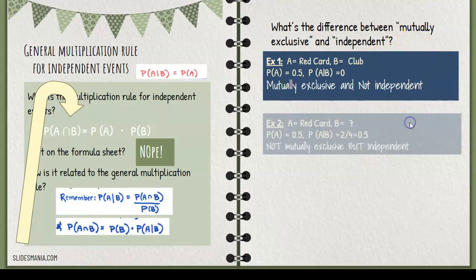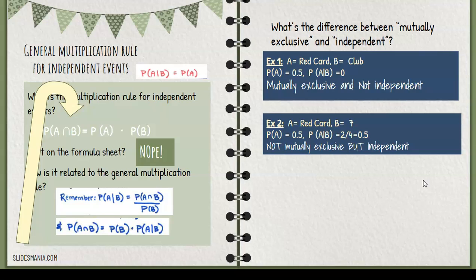Let's try another one. Event A is a red card. Event B is a 7. So the probability of drawing a red card is 0.5, like we stated. Now, what's the probability that you drew a red card given that it's a 7? Well, we know there's 4 7s in the deck. 2 of the 4 are red, so it's 2 out of 4, which is 0.5. Now, are these two things mutually exclusive? No, there is such a thing as a red 7, so that can happen.